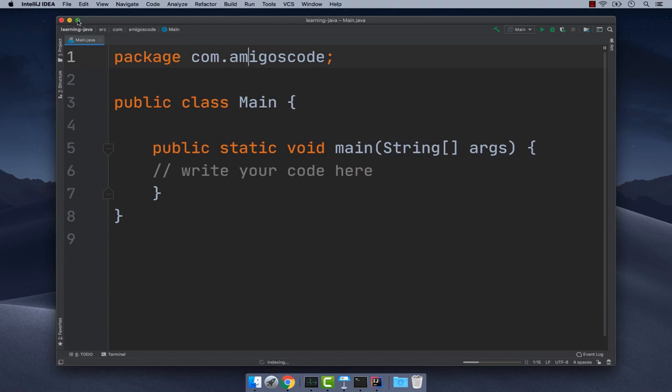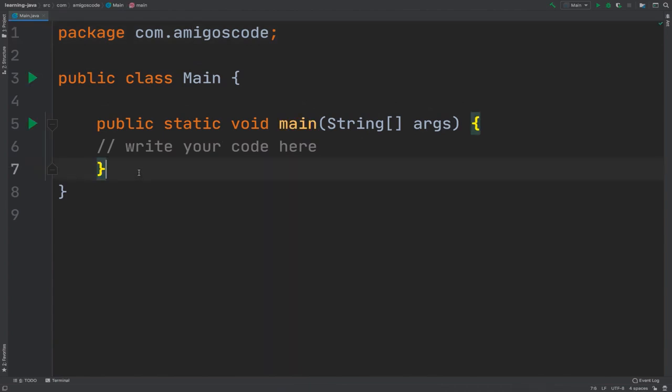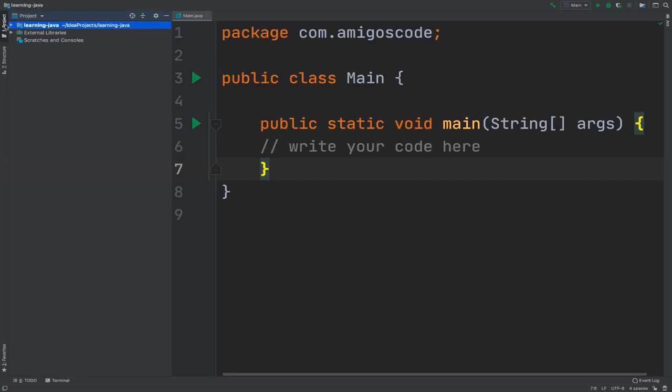Now let me simply put this full screen and there we go. So right here you can see that we have a couple of tabs on the top left hand side. So right here I'm going to click on project and you can see that we have some folder structuring right here. So don't worry about this too much for now. I'm going to teach you everything that you need to know in a second.